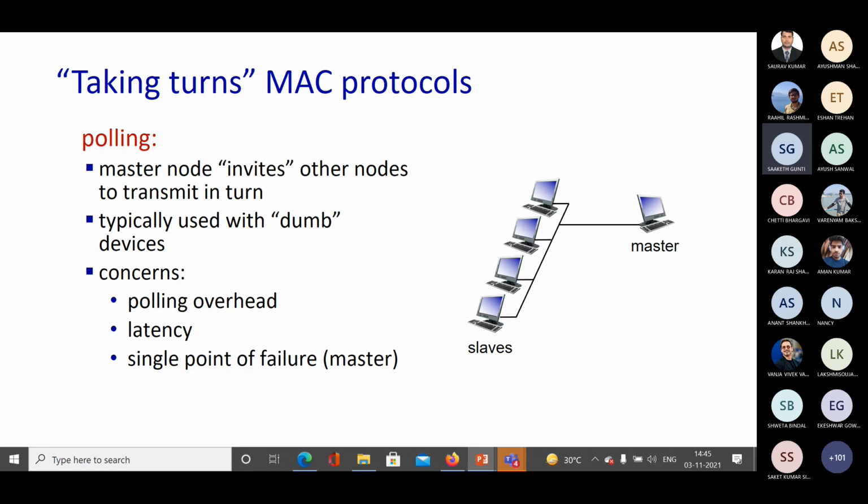And this is used in case of Bluetooth. One of the examples of polling is Bluetooth.